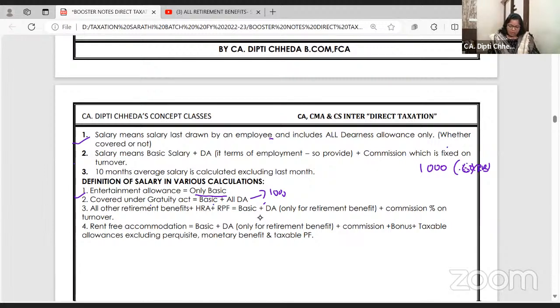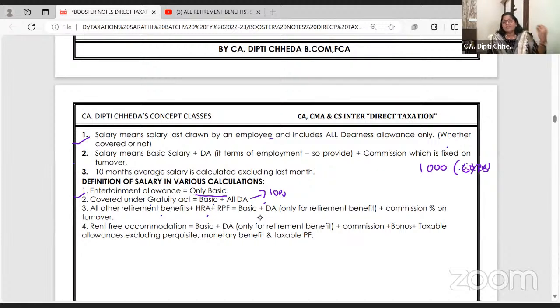Now, for all the other retirement benefits, that is gratuity not covered, leave salary, retrenchment compensation, house rent allowance, and recognized provident fund, which is exempt up to 12% of the salary.